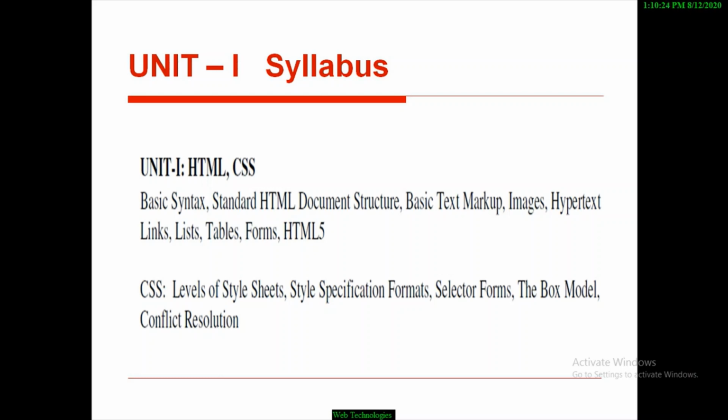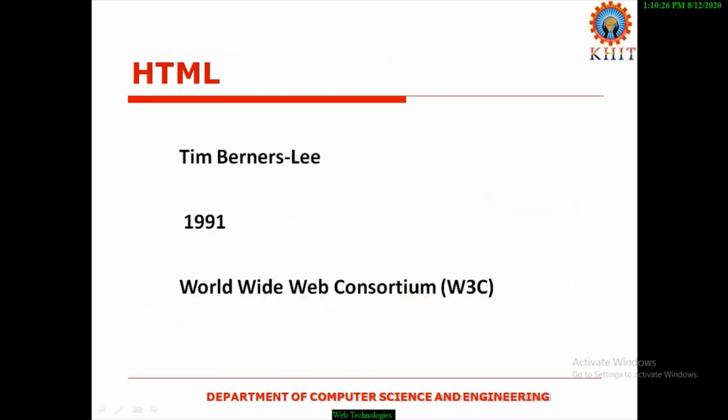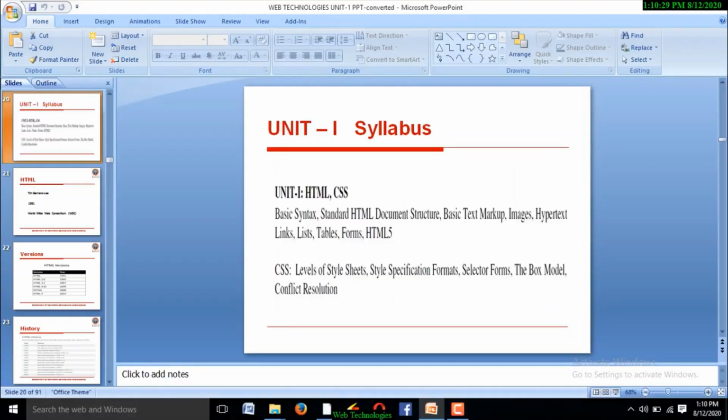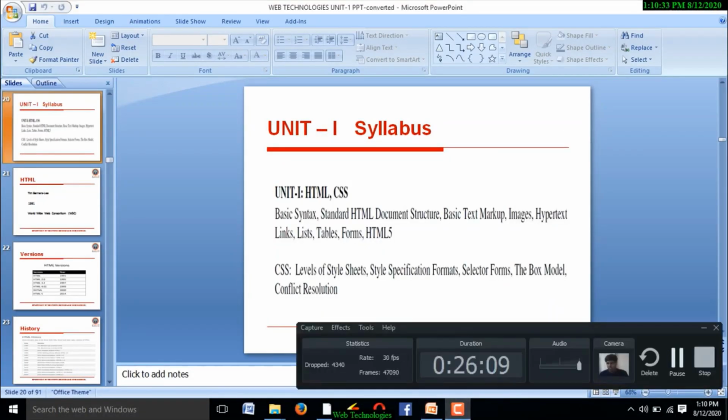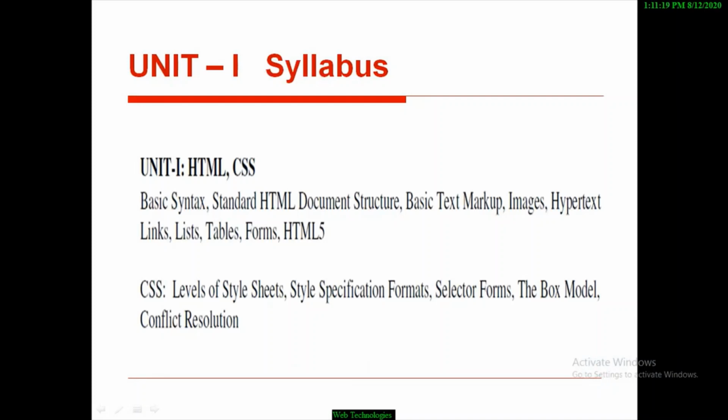The main objective of this unit is to understand the basics of web designing using HTML and CSS. After completion of this unit, we will be able to build web pages using HTML and CSS.